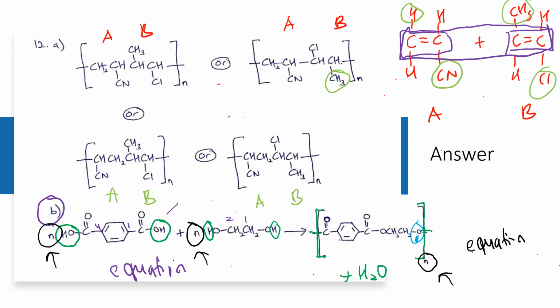Tak tulis n salah satu pun salah. Kena tulis 3 n ni because the question minta equation. Okay, kalau soalan tu minta polymer, kita hanya lukis yang macam soalan nombor 12A ni lah, lukis polymer, kita lukis n. Tapi pastikan ada n ya, because kalau tak ada n tu, dia represent dia sekali je. Kita nak represent dia adalah polymer, dia repeat many times. So, kena tulis n tu.